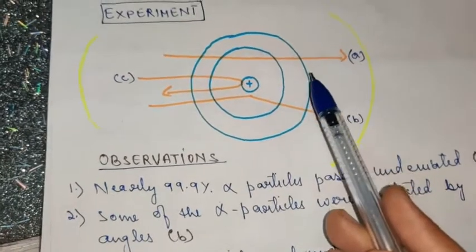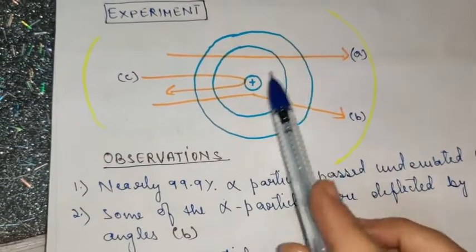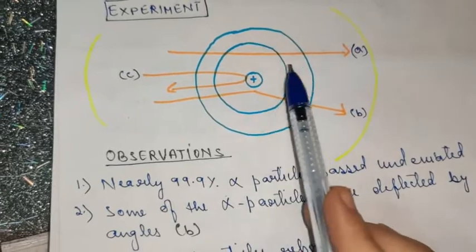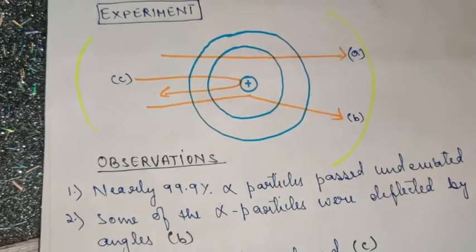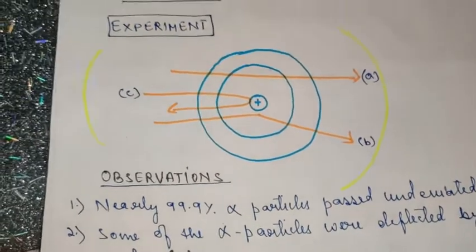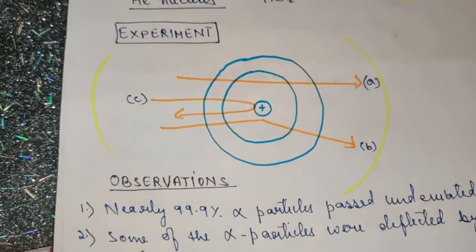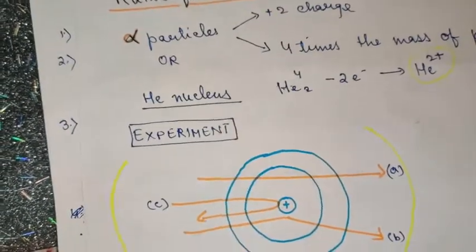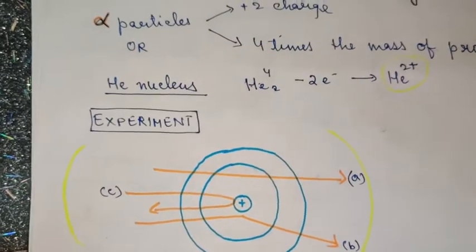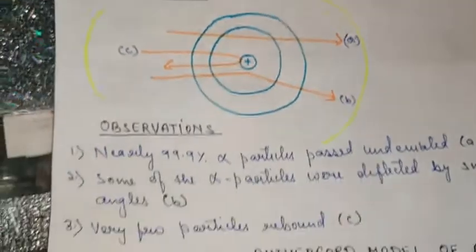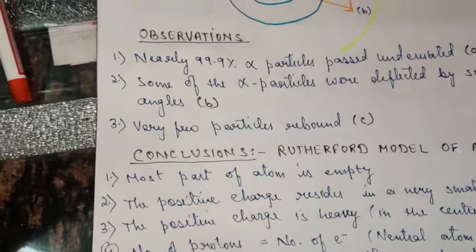So he was right, and the radius ratio of the nucleus and the atom was also correctly predicted. But still he was not correct in all the aspects. He also made some mistakes, and I would like to tell you some more contributions of Rutherford.